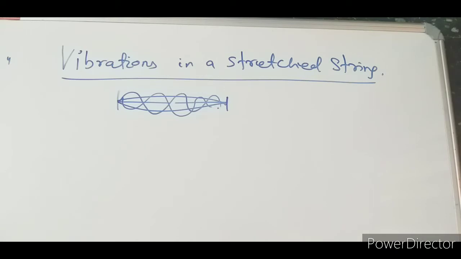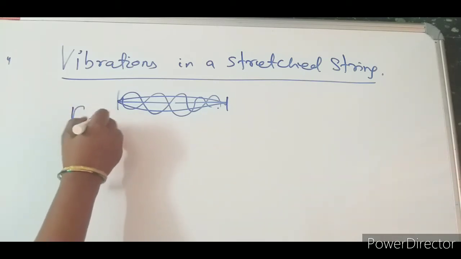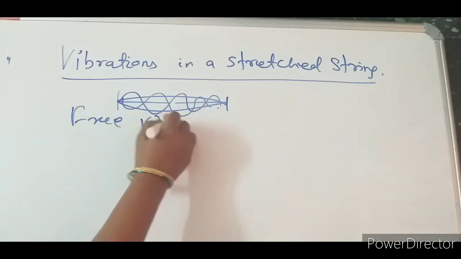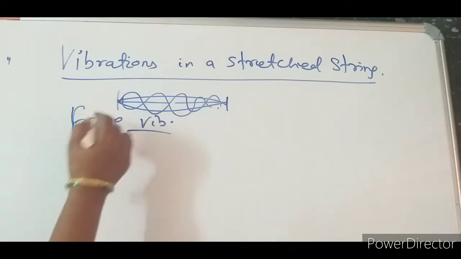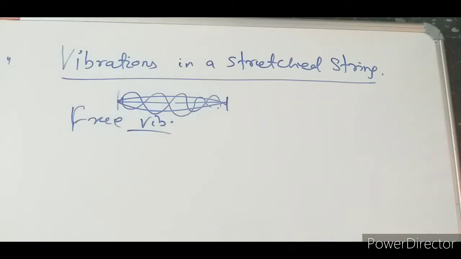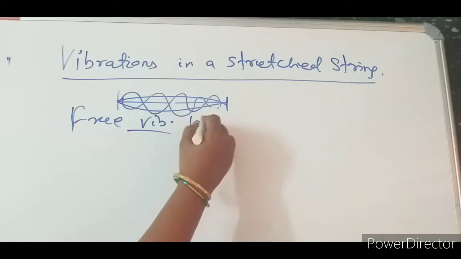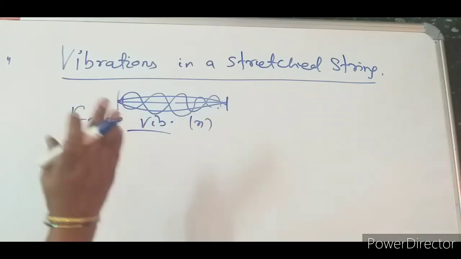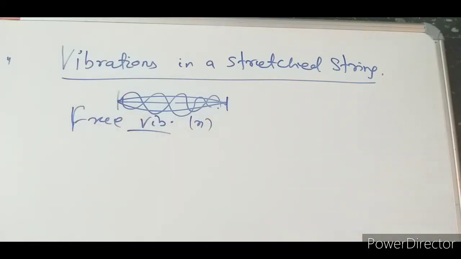Okay, so here all these are free vibrations, so we consider free vibrations. Remember this, till now we are going for the free vibration or natural vibration, where the vibration or frequency remains constant, it cannot be changed.